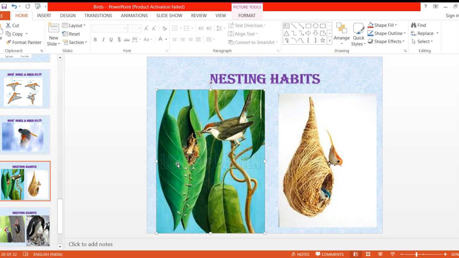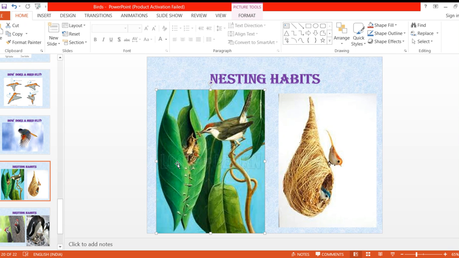Now, these birds lay eggs and sit on them. After hatching the eggs, what will happen? The young ones will come out. For their young ones, they build these nests and they will be there in the nest so that none of the enemy should come and harm their young ones. So how do they prepare their nest? With the help of grass, twigs and other materials. And for this they use their beaks and their claws and feet.